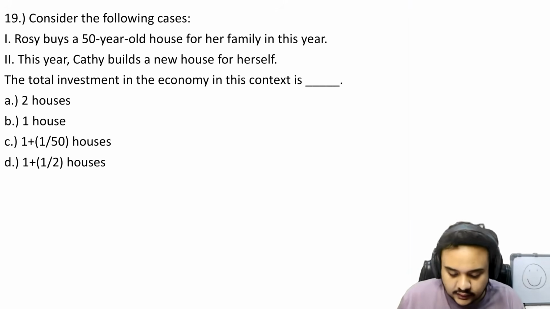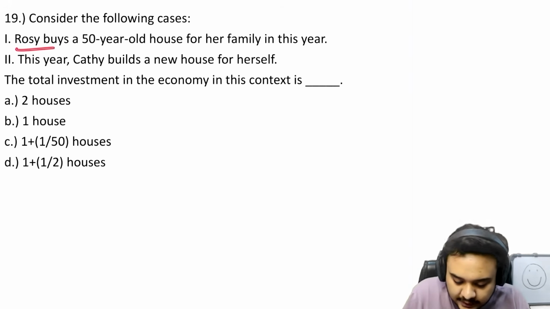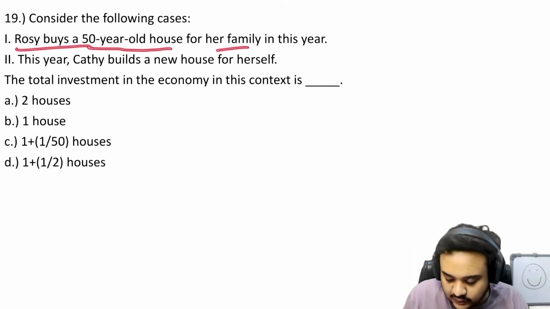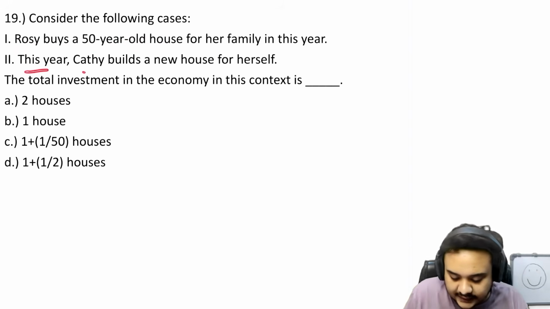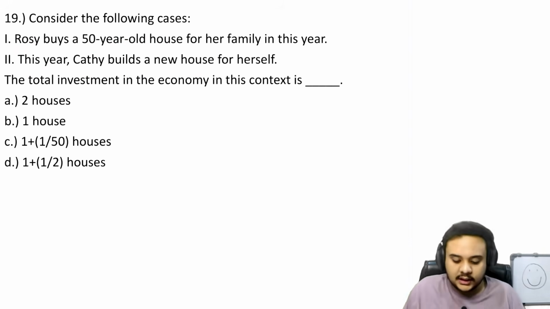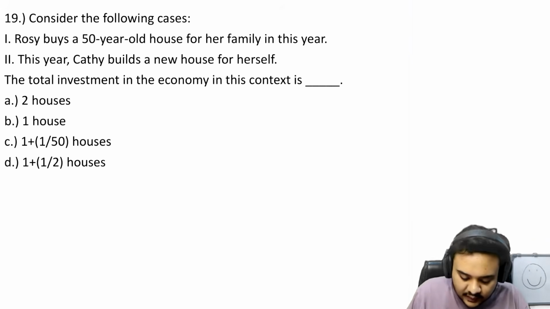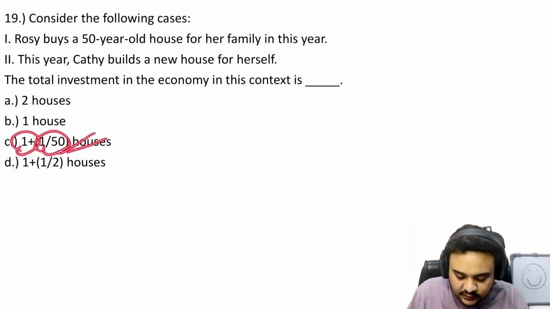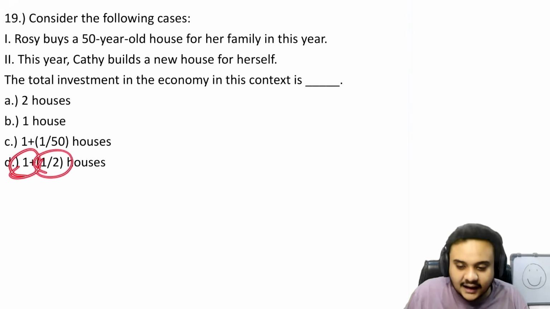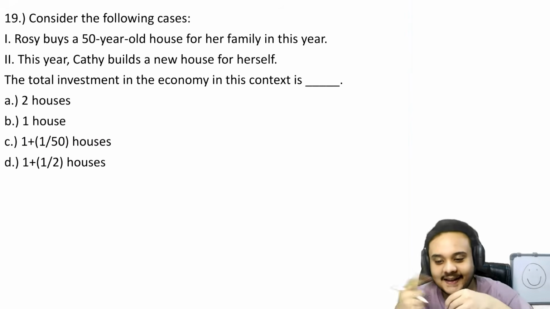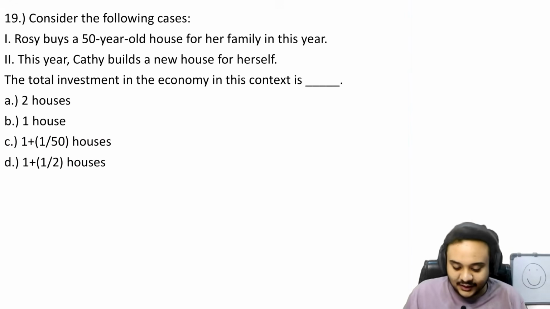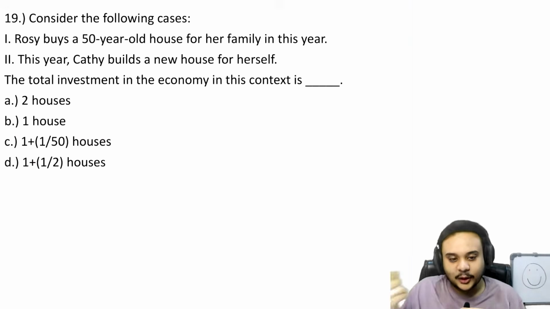Then another very easy question. Rosie buys a 50-year-old house for her family this year. This year, Kathy builds a new house for herself. Total investment in this economy. What do you think should be the answer? Should it be 1 plus 1/50th of the other house? Or should it be one and half of the other house? I mean, I don't even know what these options are, what the thought process has to be to actually arrive to one of these answers.